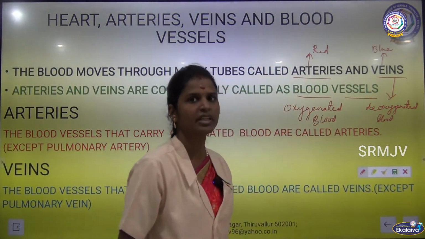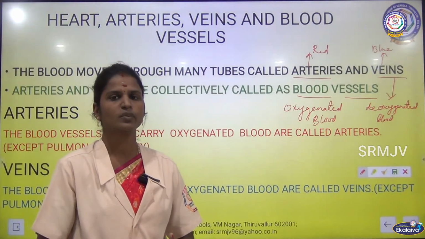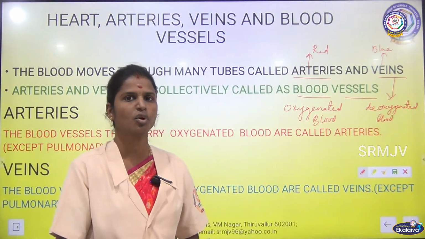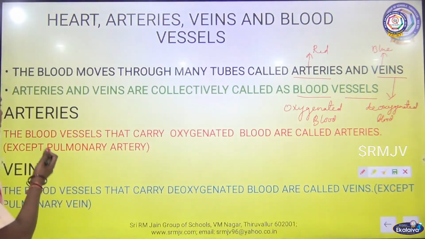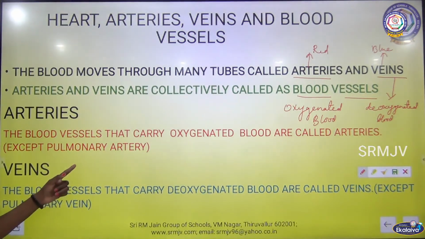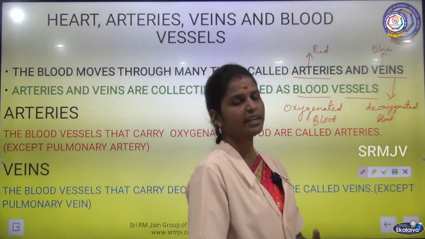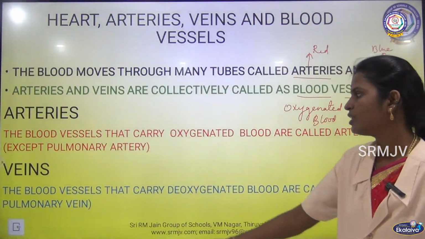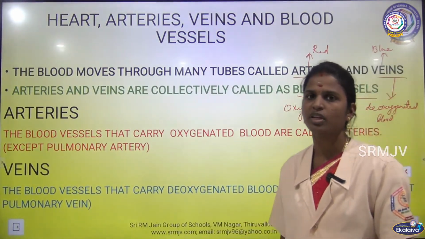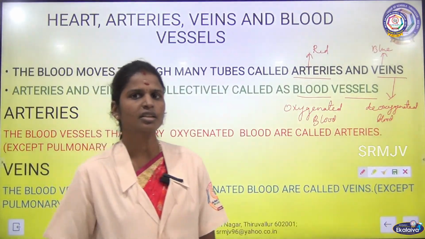So, we have different types of blood vessels called arteries and veins. Arteries are red in color and carry oxygenated blood, and veins are blue in color and carry deoxygenated blood. The blood vessels that carry oxygenated blood are called arteries, except the pulmonary artery. So, except the pulmonary artery, all the other arteries carry oxygen rich blood. And the blood vessels that carry deoxygenated blood are called veins, except the pulmonary vein. So, except the pulmonary vein, all the veins carry deoxygenated blood.